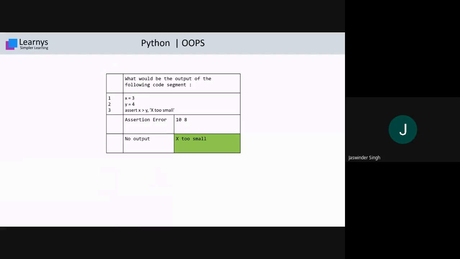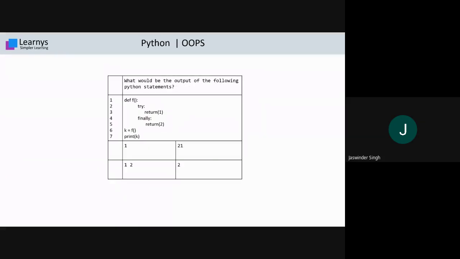With the next problem, kindly write your attendance also in the chat box. Solve both: write your attendance in the chat box and try to solve this one. Yeah, start giving attendance, beta.